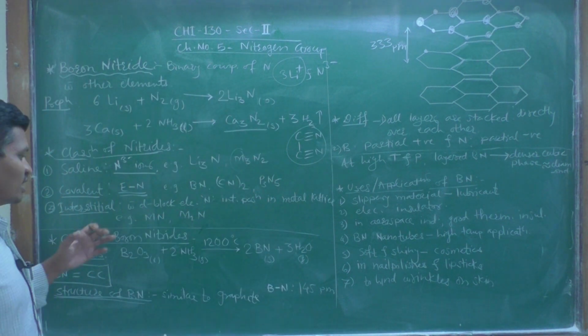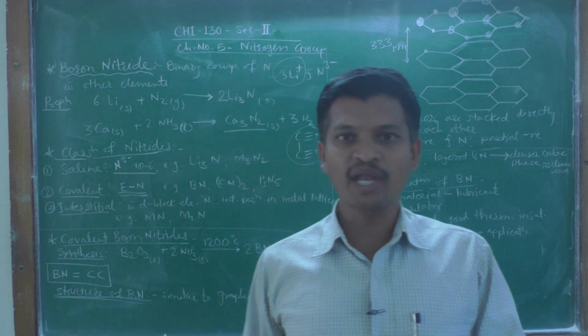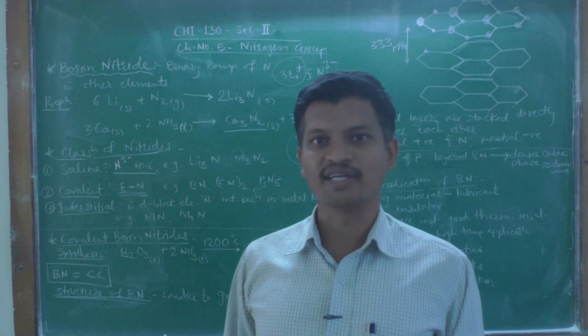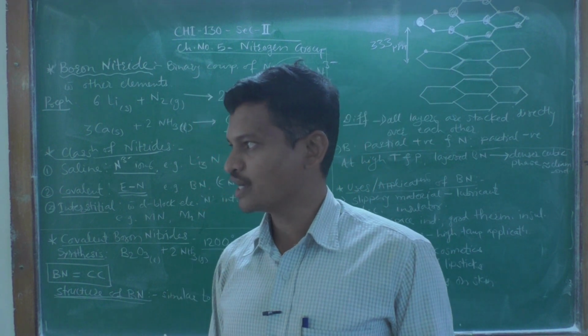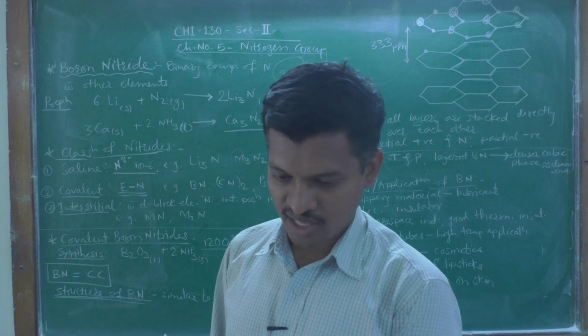Then we have to consider mainly the covalent nitrides, or boron nitrides itself. The covalent nitrides or boron nitrides are given in our syllabus and we have to study them in detail.